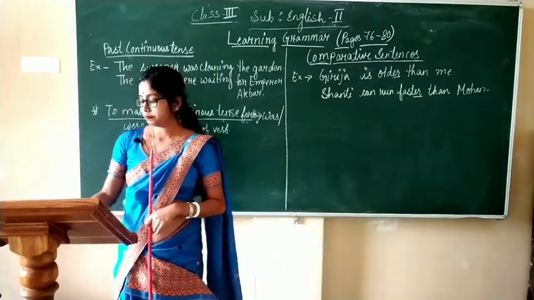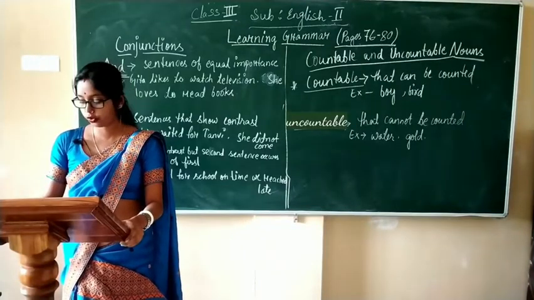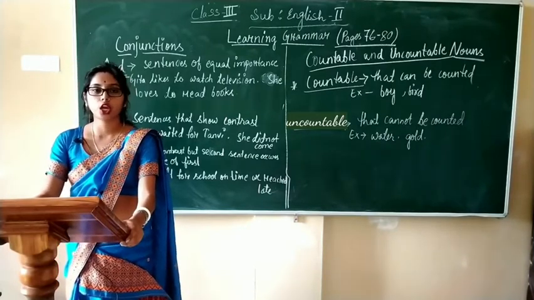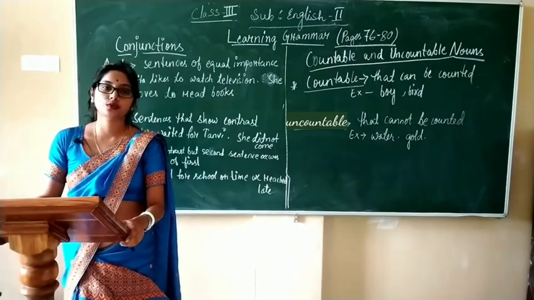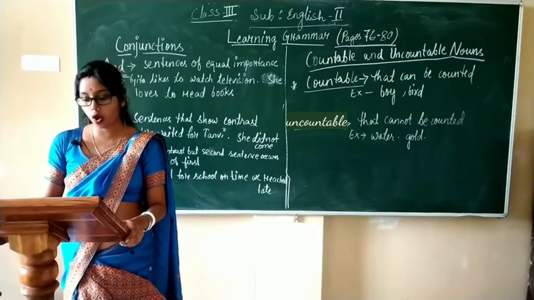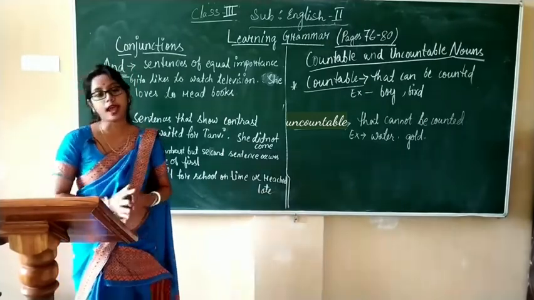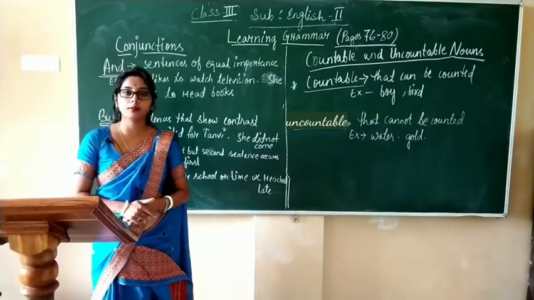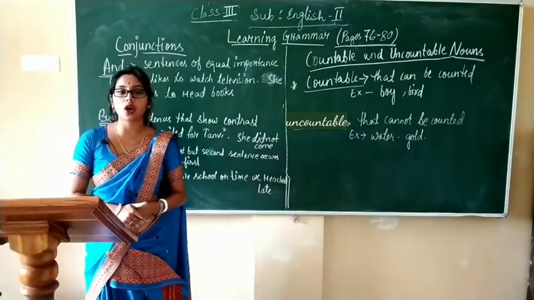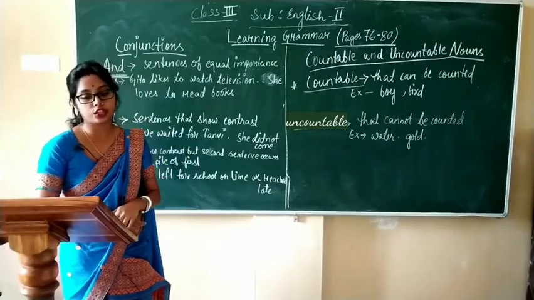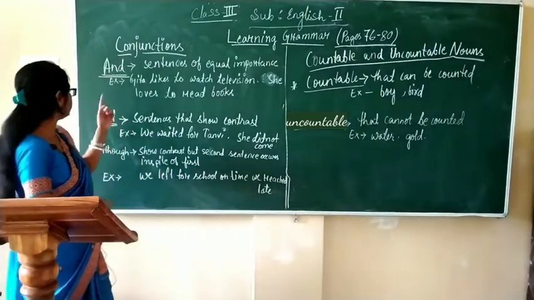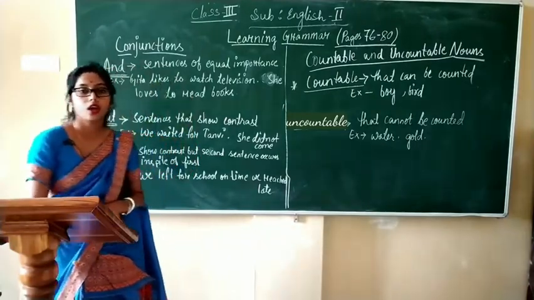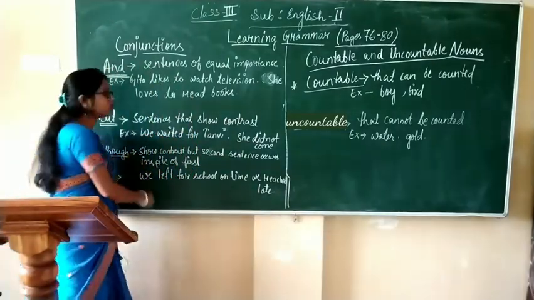Okay? Our next topic is conjunction. Students, conjunctions are words used to join words, sentences or phrases. There are many conjunctions, but among them we will learn the uses of only three conjunctions. They are and, but and although. So, what are conjunctions?